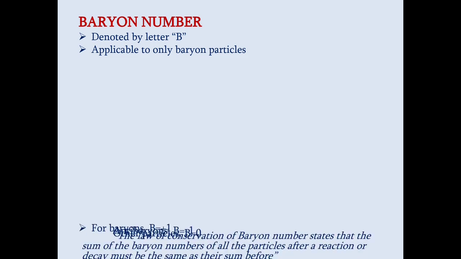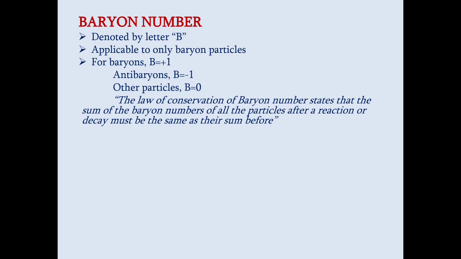Now there are some quantum numbers pertaining only to elementary particles. Baryon number. So what is this baryon number? This baryon number is represented by the letter B, and it applies only to baryon particles. What are baryon particles?